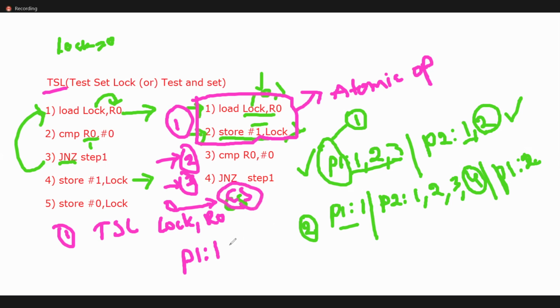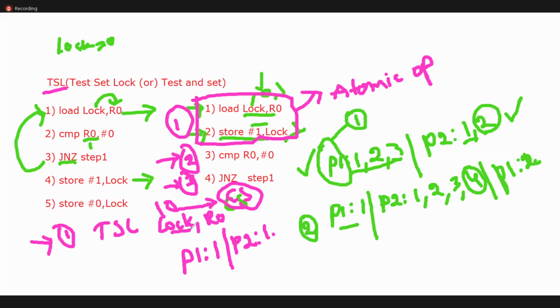For example, P1 reads the first line, and P1 is preempted. Now check P2. P1 is preempted whenever it reads the first line, so P2 will start executing. Does it execute or not? What is the value already in the lock? Once P1 has executed the first line, the lock becomes 1. Listen carefully here.